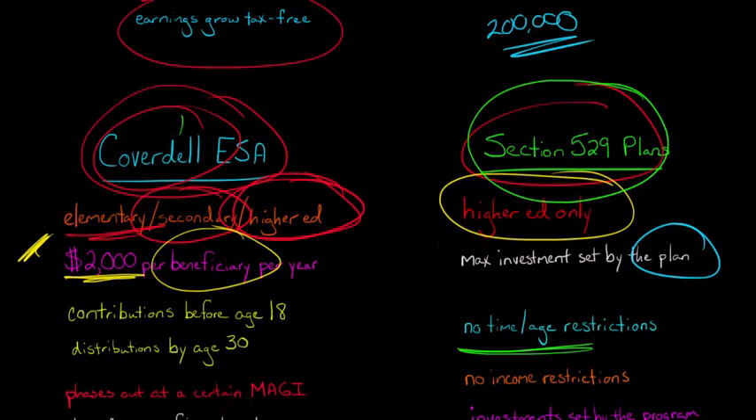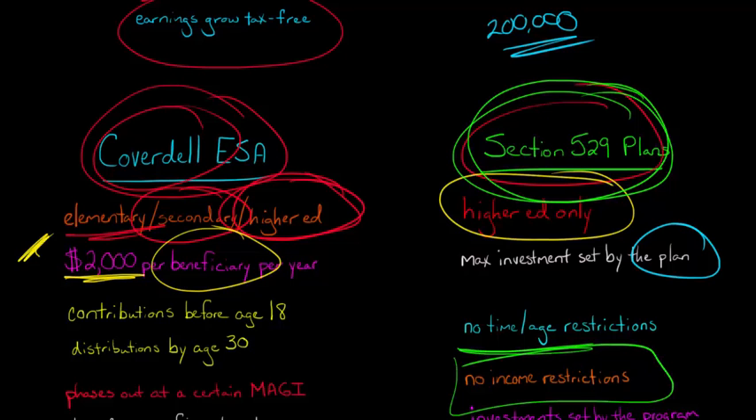Now, with Coverdell accounts, as your income is higher, so let's say your modified adjusted gross income meets a certain threshold, the amount that you can contribute begins to phase out. So if you make several hundred thousand dollars a year, you might not be able to contribute anything to your Coverdell account. The modified adjusted gross income threshold could change on a year-to-year basis, so you should go to the IRS website and see what the threshold is. Just understand that as your income grows higher, that could restrict your ability to contribute to the Coverdell account. With Section 529 plans, it really doesn't matter how wealthy you are or how much money you make. There are no income restrictions.